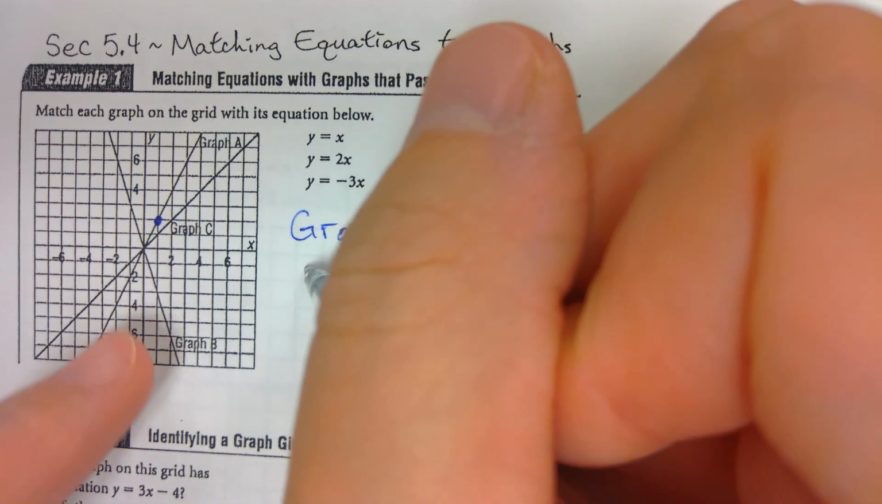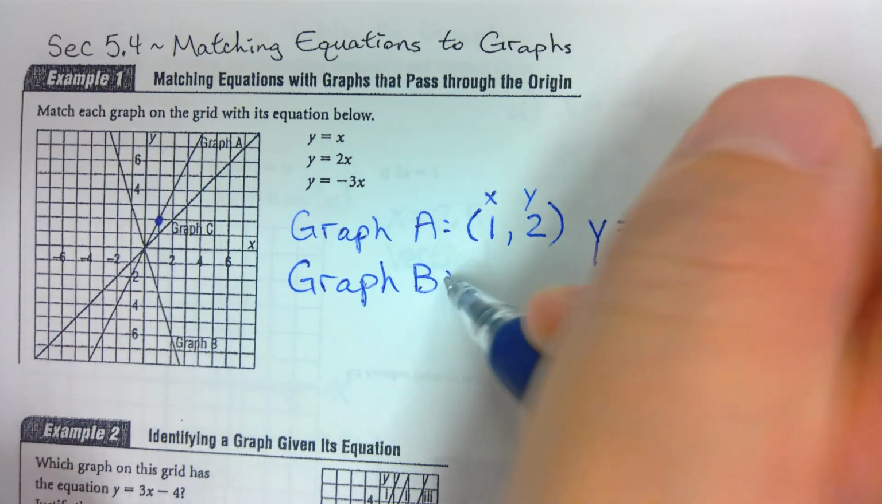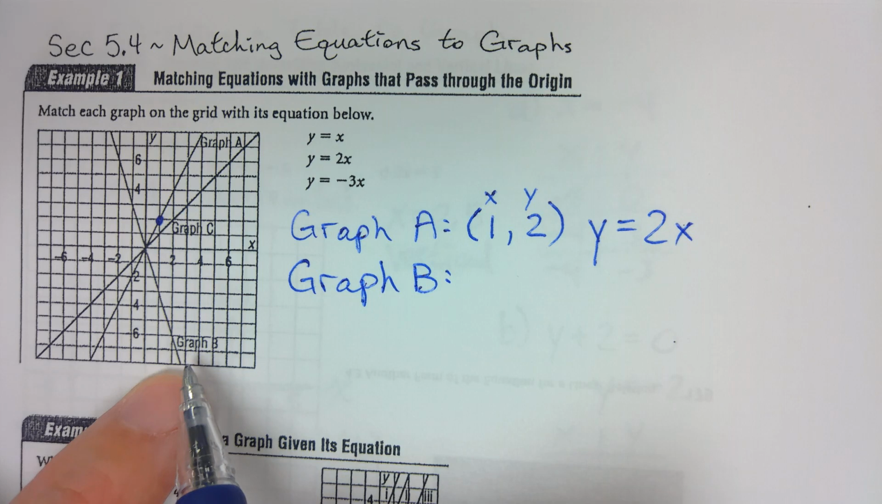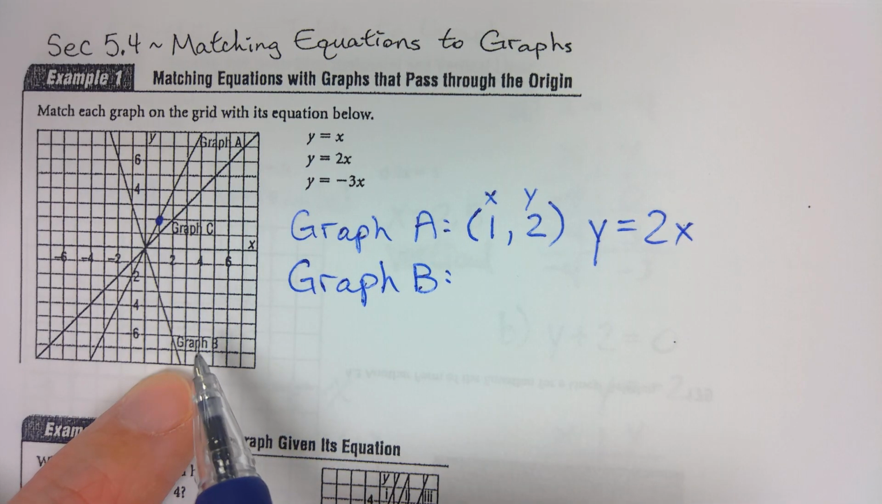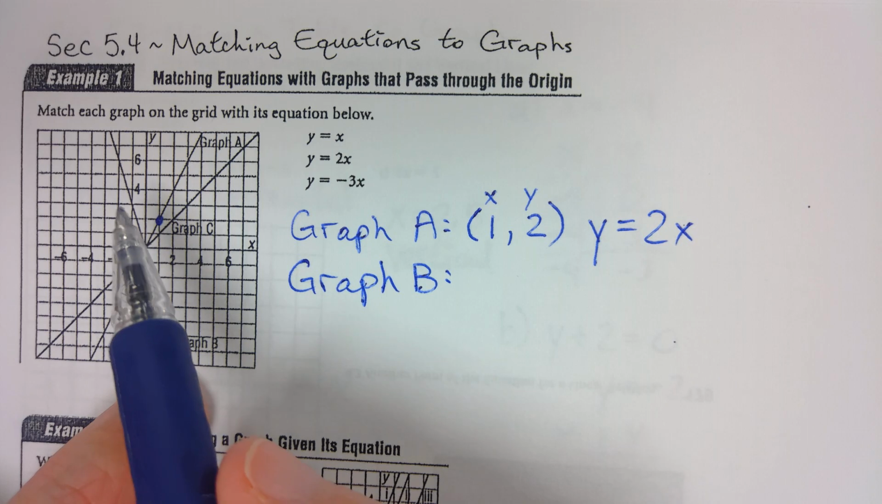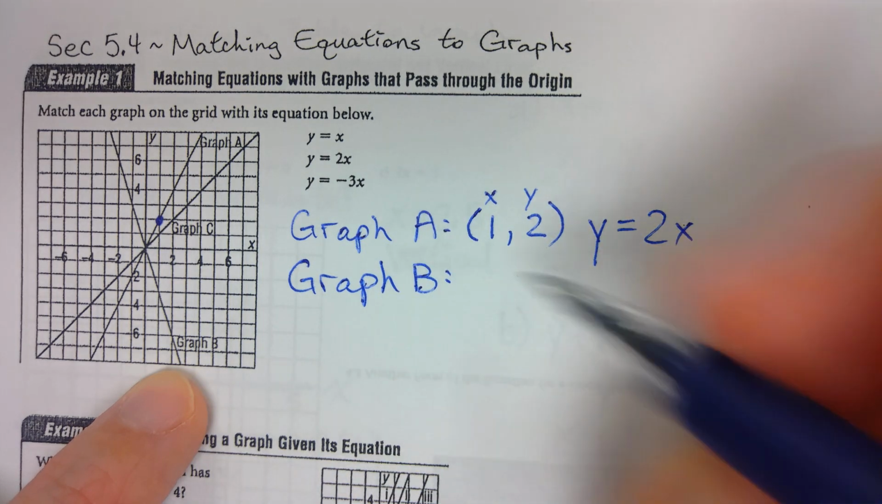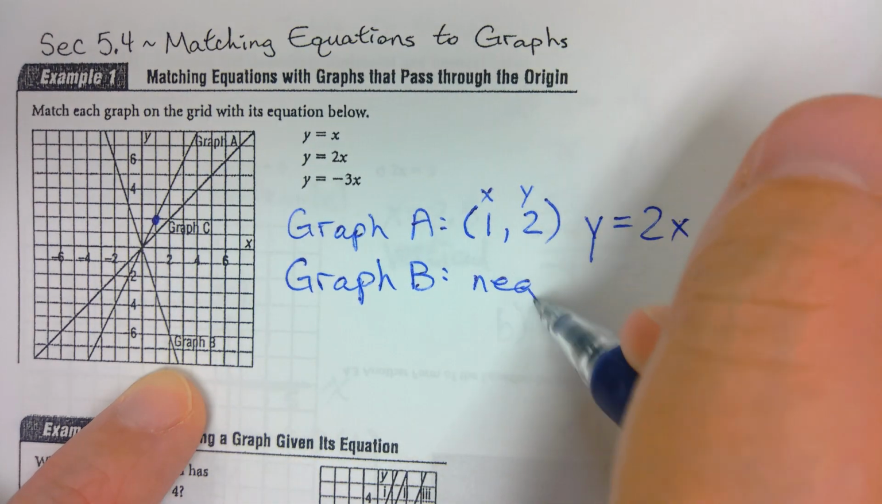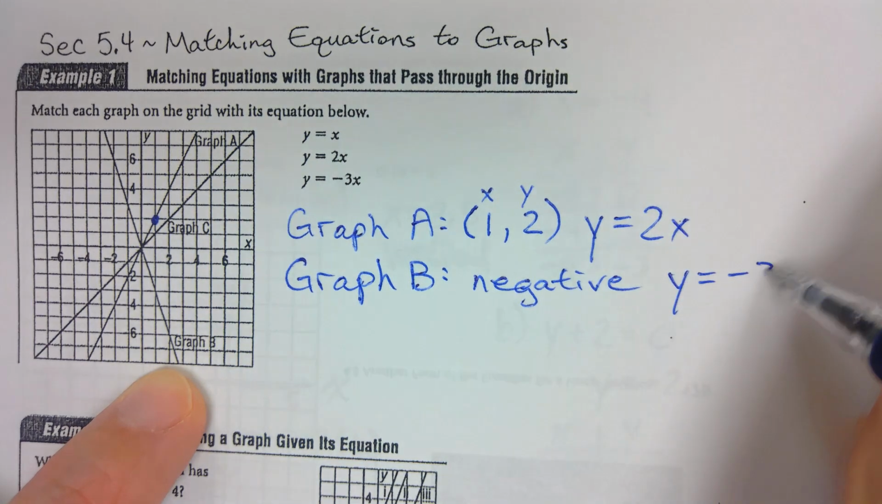Okay, what about graph B? Graph B, I have this equation right here. Now, without even having to choose any points, I can tell by the direction. Which equation will it be if it's dropping to the right? Cajun? Yeah, negative 3x, because it's negative. It's just y equals negative 3x.